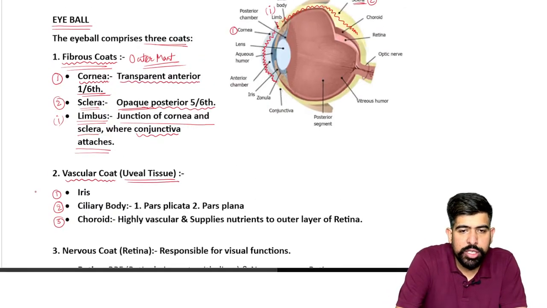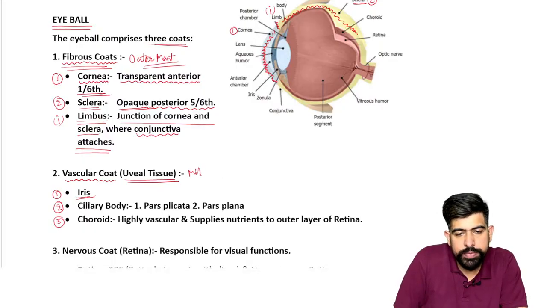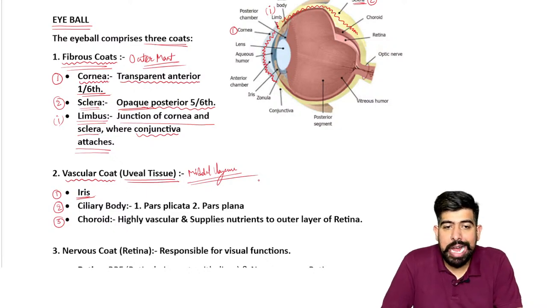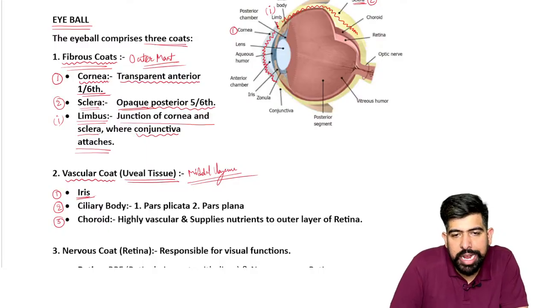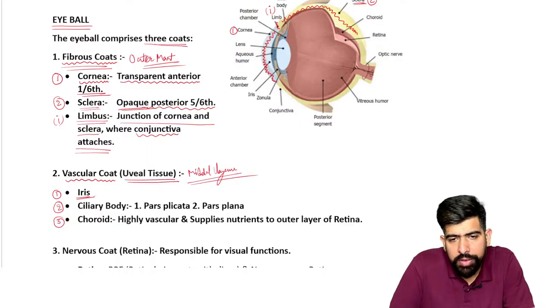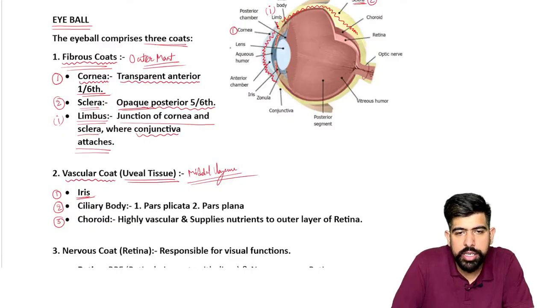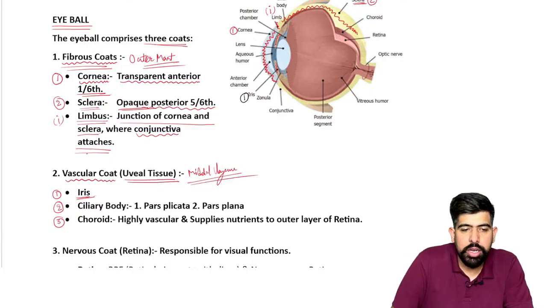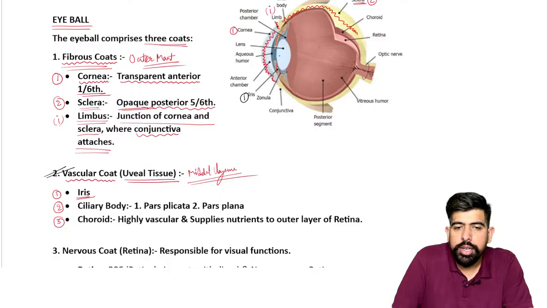Now, starting with the first one, which is known as your iris, it is a middle layer. Okay, so this is your middle layer, right? And now this middle layer will start with the iris. So you can see over there, just behind the cornea, we have a colorful structure. This is known as your iris. So I'm marking it with black color. Okay, so you can identify the middle coat, or we can say the vascular coat, with the black color. So this is the iris, which you can see over there.